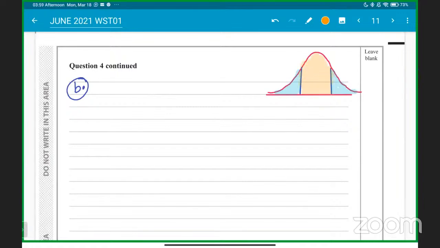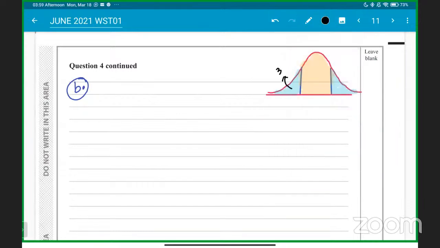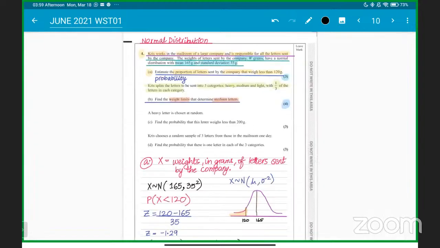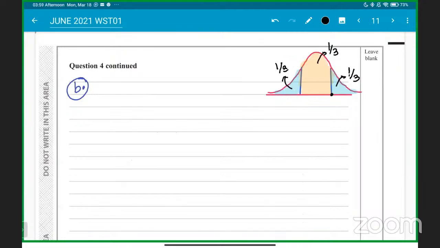So that is what we need to understand here, okay? All of them will have 1/3 probability each. So what you can do is find out this value. This will be light, medium, and heavy, okay? So heavy, medium, and light.